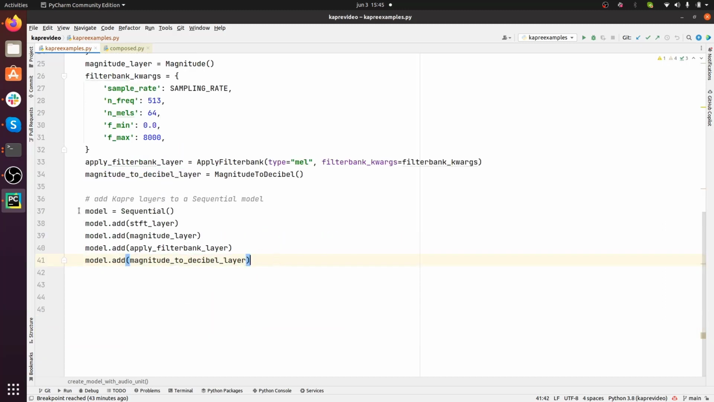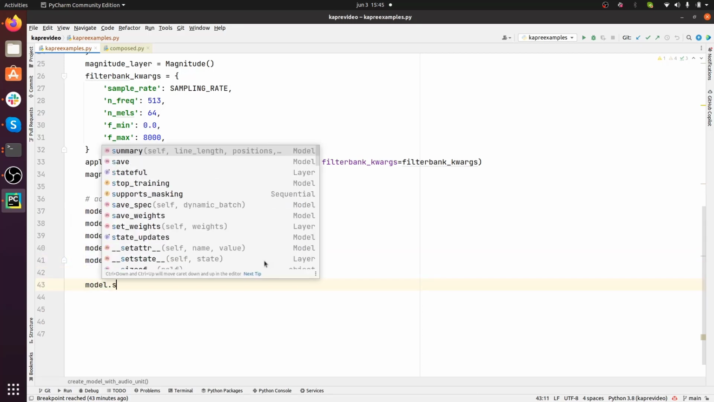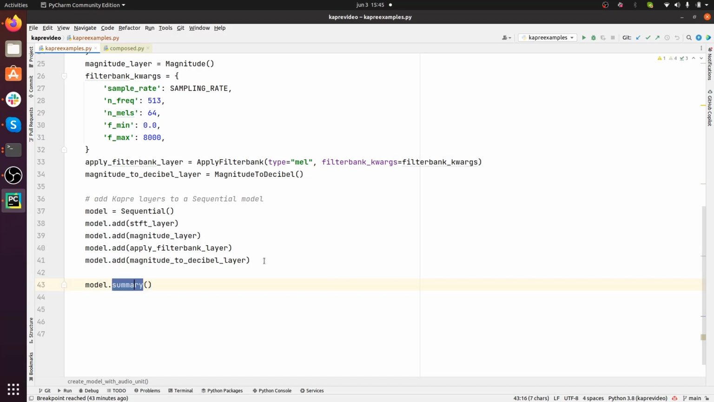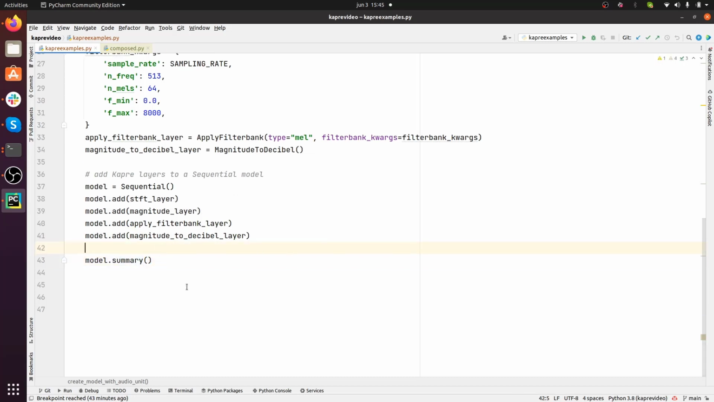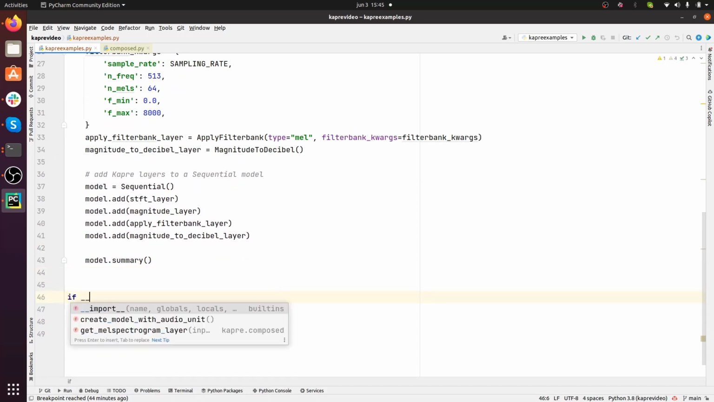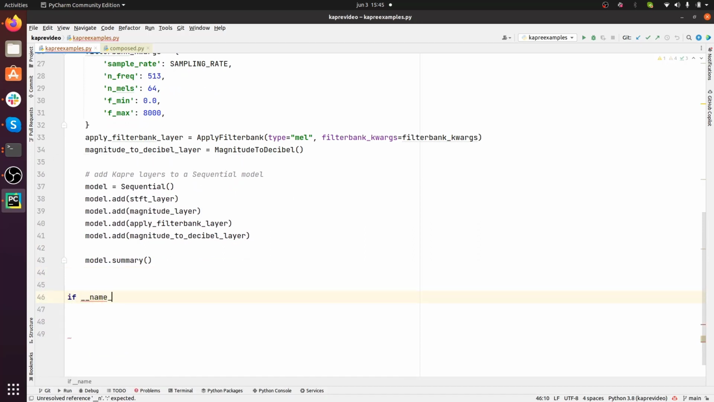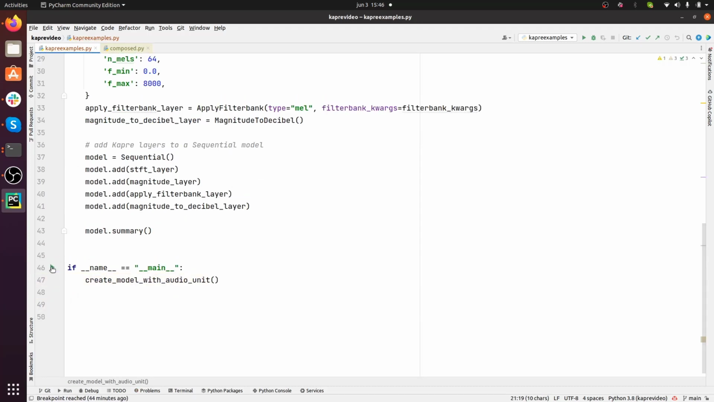Great. Now we have all of our audio backend, and we can call model.summary to see a summary of the model that we've built so far. Now let's create a script real quick. We'll do if name is equal to main, then we're going to create the model with the audio unit. Let's run this and see what happens.